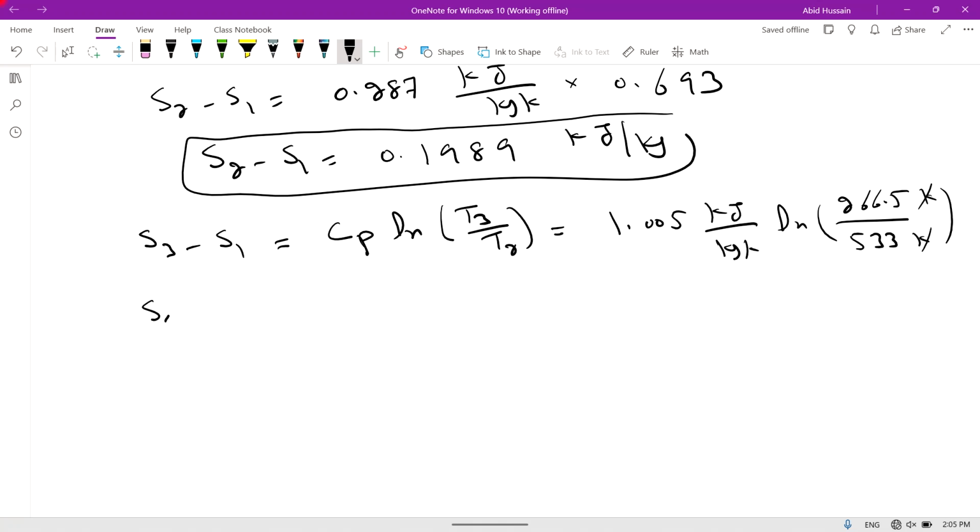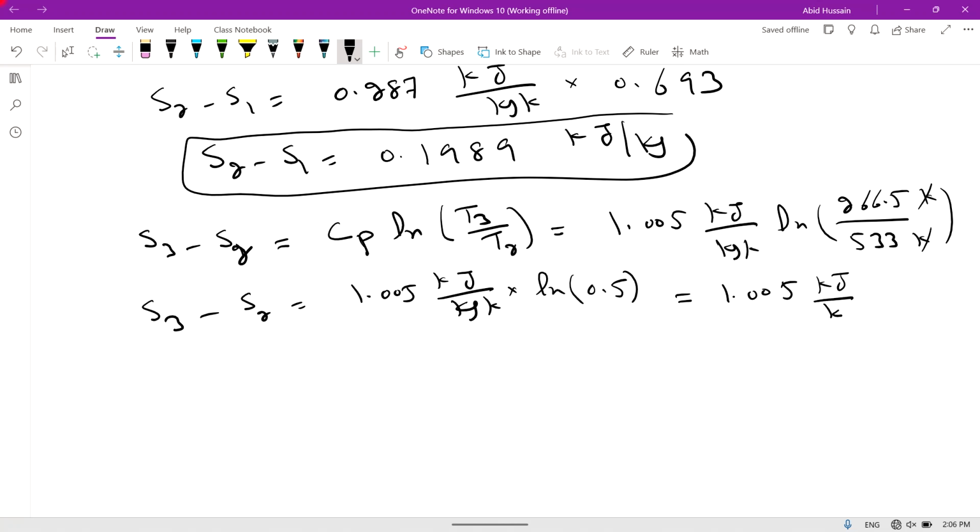So S3 minus S2 is equal to 1.005 kilojoule per kilogram per Kelvin multiplied by natural log of 266.5 divided by 533, which is natural log of 0.5, and that is equal to minus 0.693.